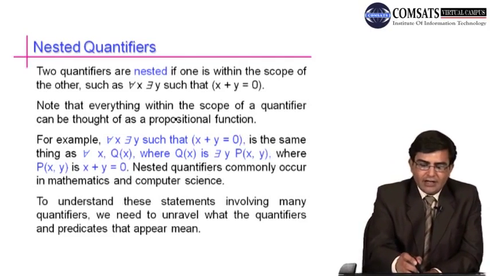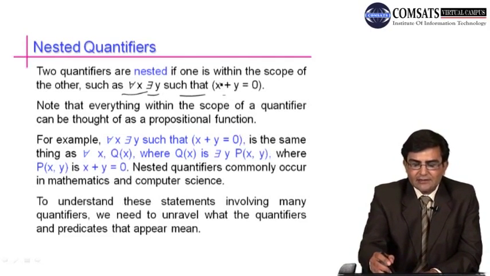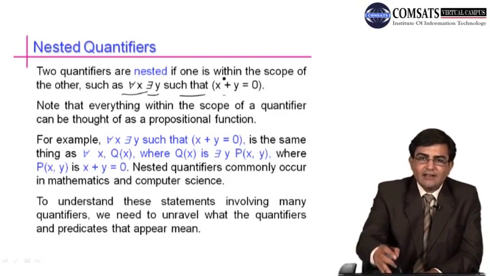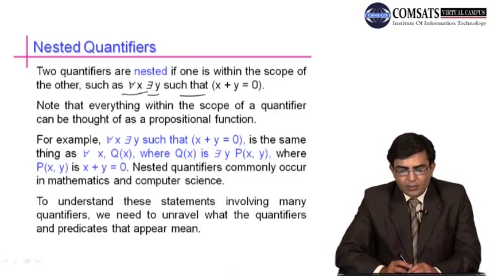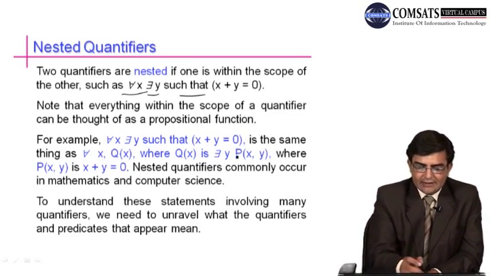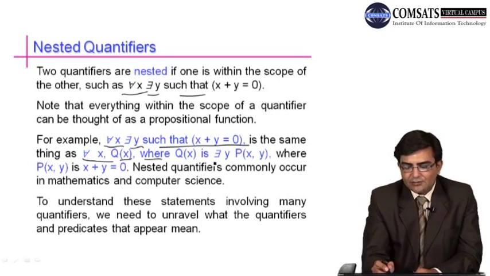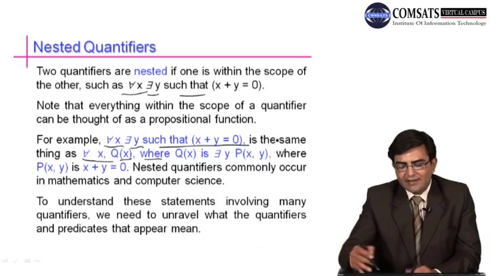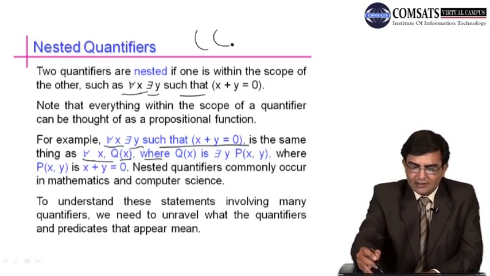For example, for all x there is y such that p of xy is true. Or you can say that for all x there is y such that p of xy is the same thing as for all x, q of x, where q of x is there is y such that p of xy, meaning one is within the other.